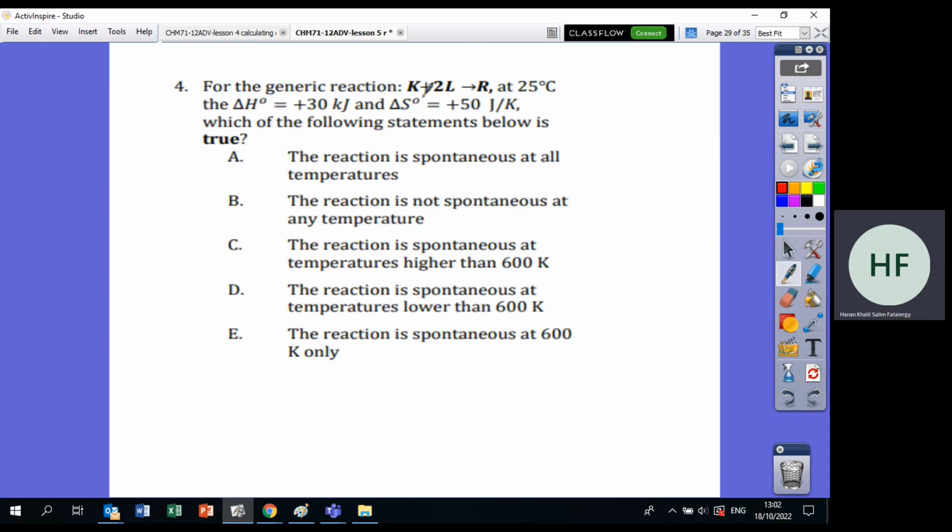Now you have this question, plus plus. Both of them are positive. This means that delta G is spontaneous at high temperature. So this is the answer at high temperature.